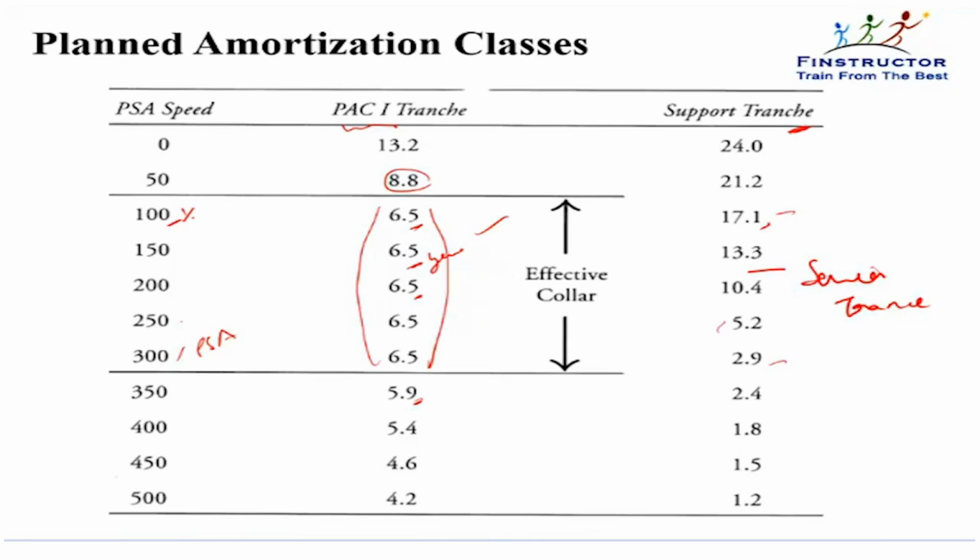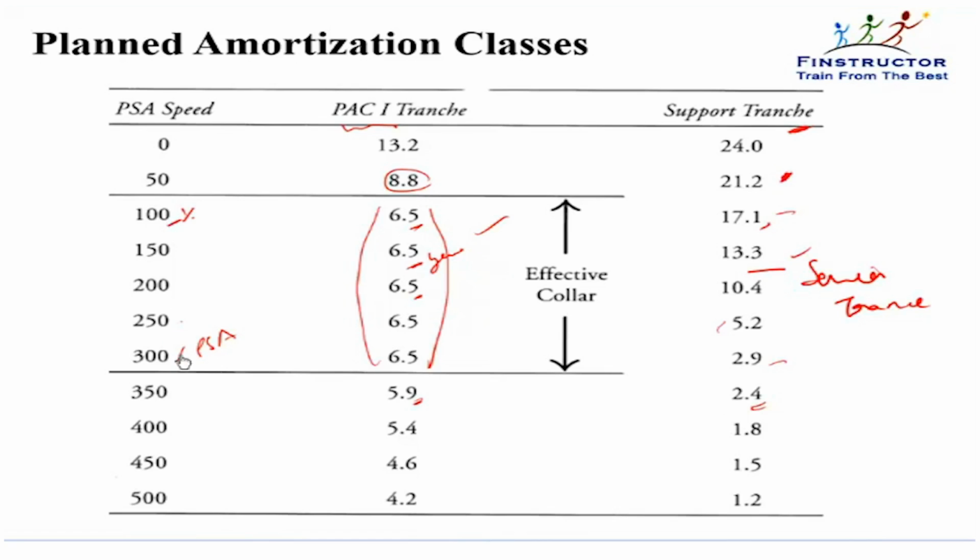So if everything goes as planned, the support tranche may not need to suffer anything, because if everything comes as per their expected prepayment rate, then the PSE 1 tranche will get paid without much trouble to the support tranche. It is in periods of excessive prepayments or excessive decline in prepayments that the support tranche can get seriously extended in the case of decline, or seriously contracted in the case of increase in prepayments.